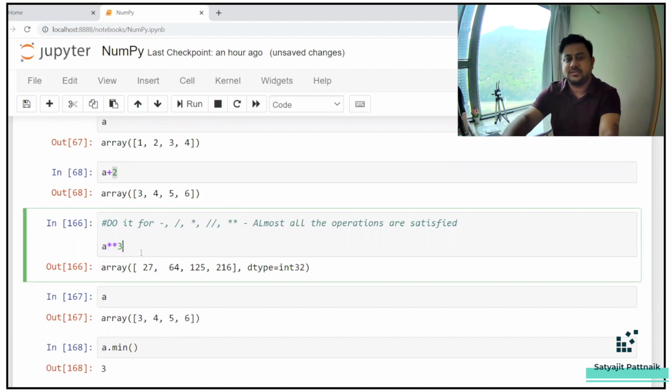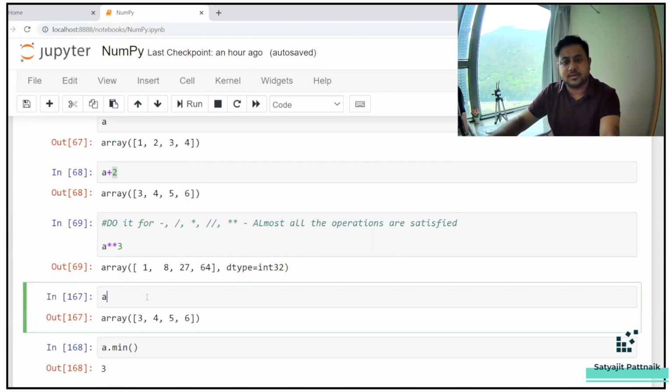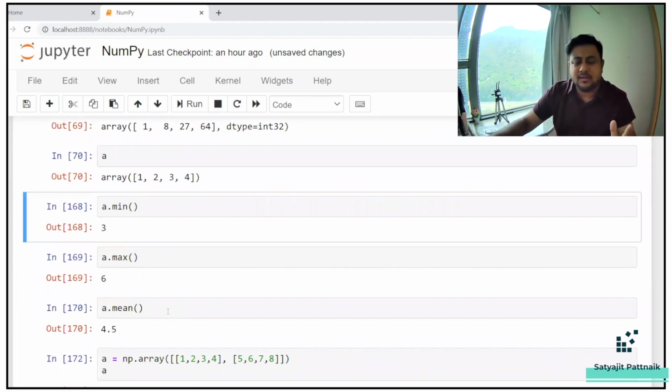A**3. What does this run? That means 1 to the power of 3, 2 to the power of 3, 3 to the power of 3, 4 to the power of 3. And this is how your output looks like. There are some operations. I will not be covering subtraction, multiplication. You can just try it out by yourself. Okay. The next thing is going to be minimum, maximum, mean, all these things.